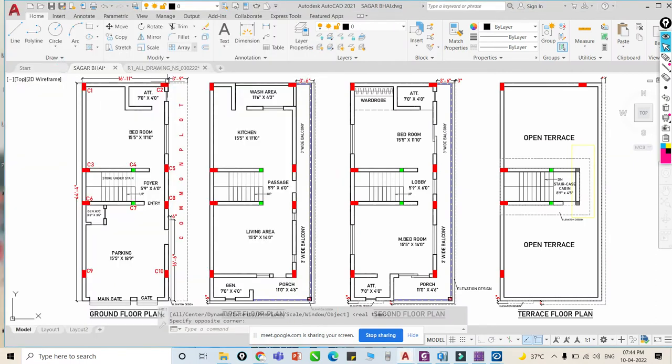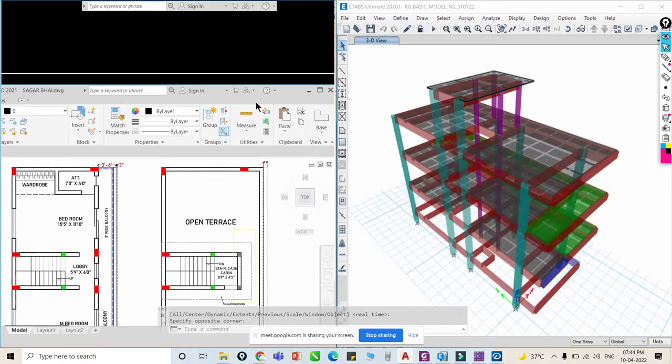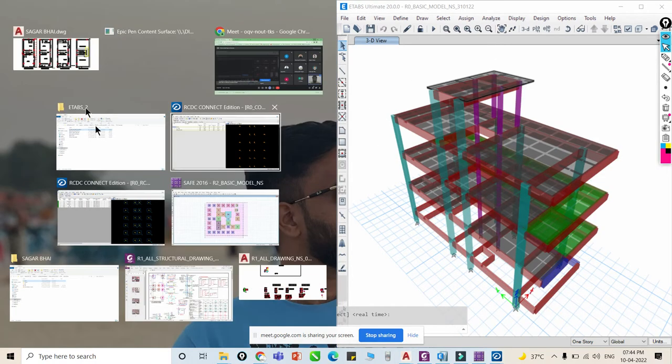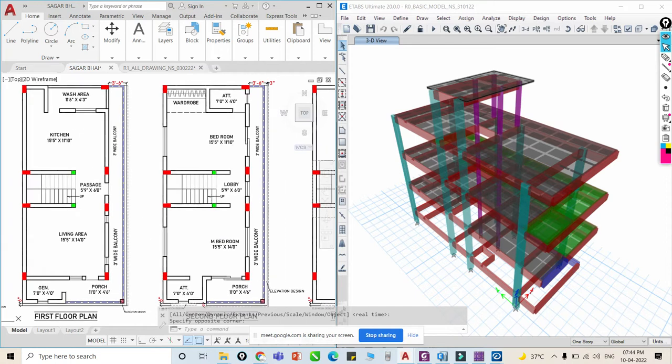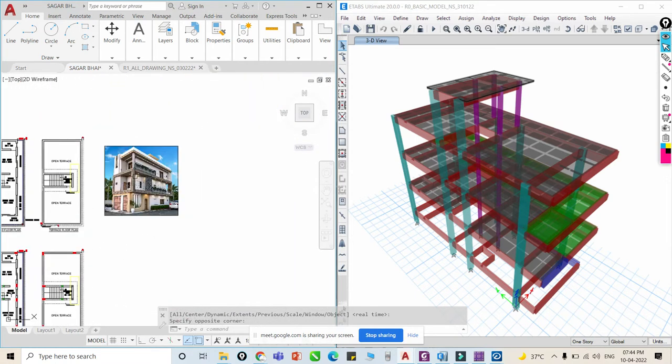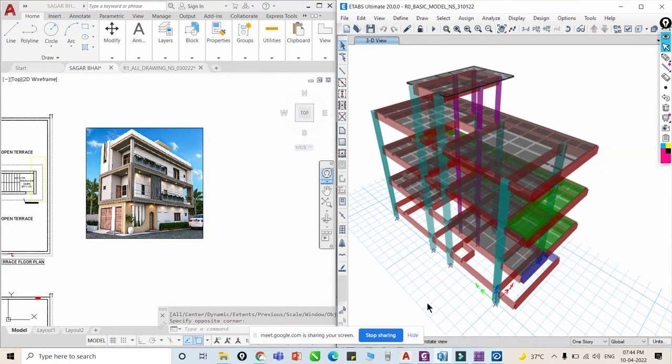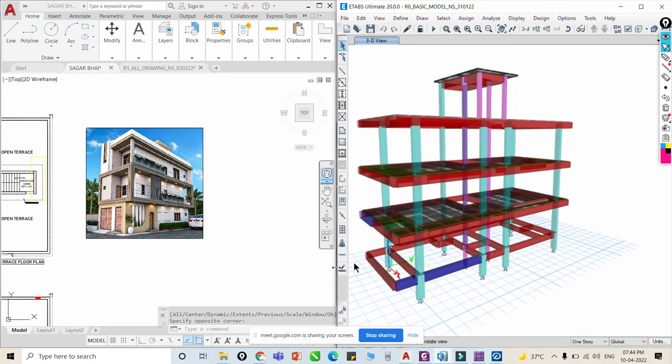So you can see this elevation is a little bit like this, right?